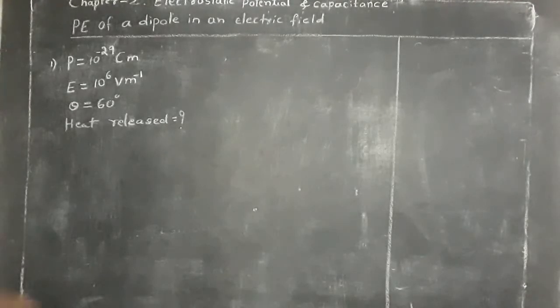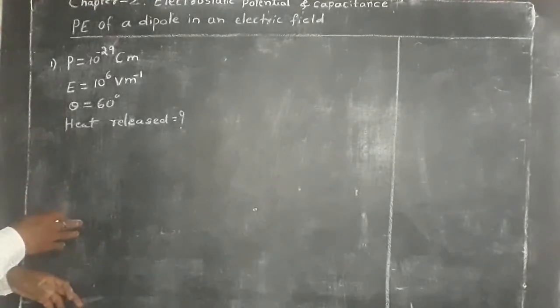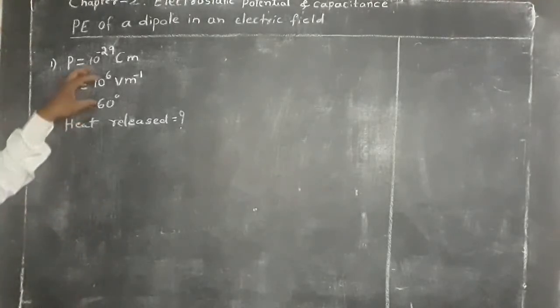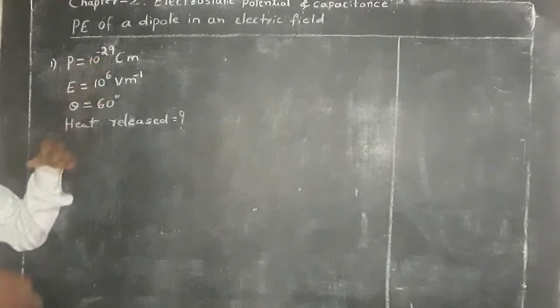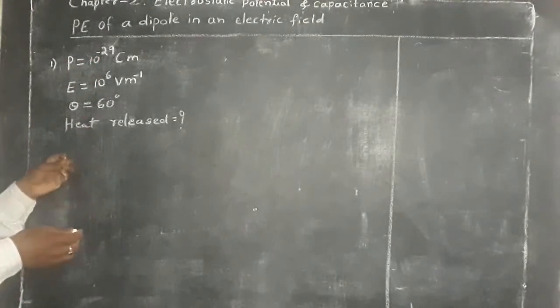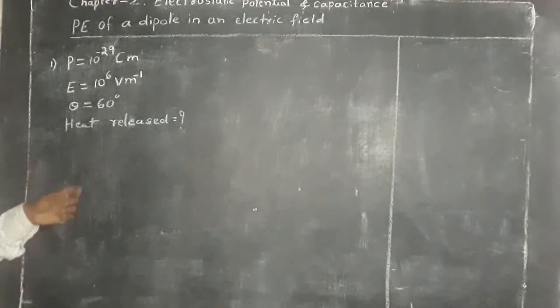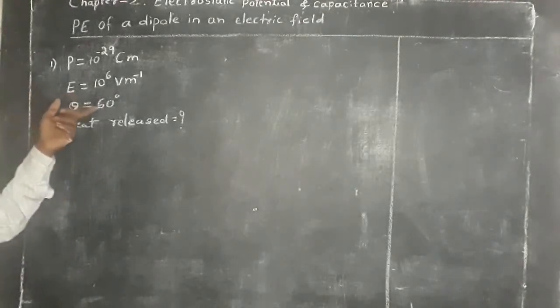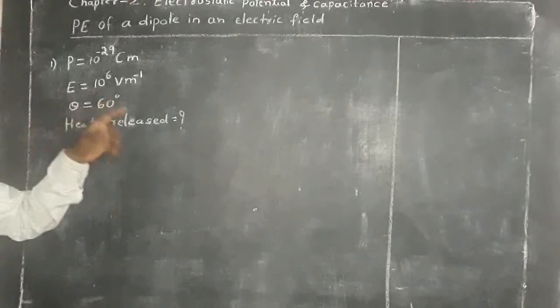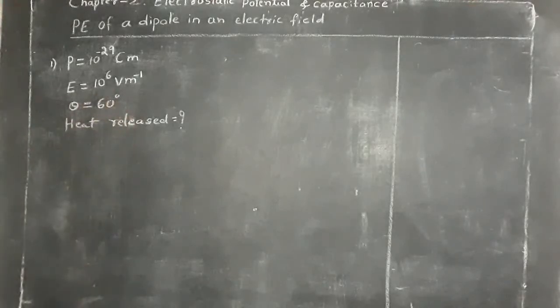Then the electric field suddenly changes. When the mole of a substance polarizes, that is, negative and positive charges separate. Then the direction of the electric field is suddenly changed by 60 degree.